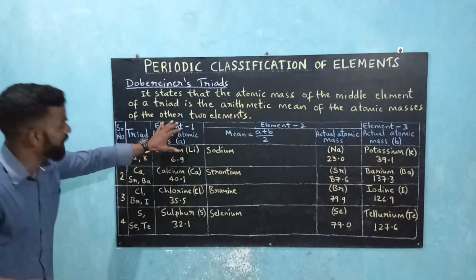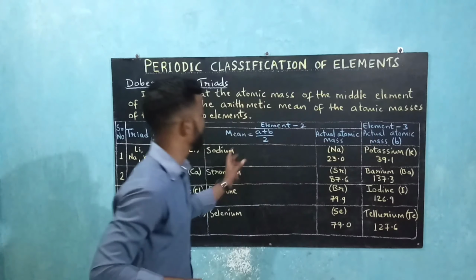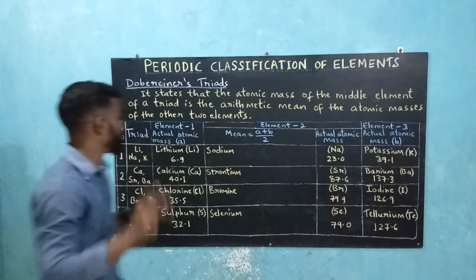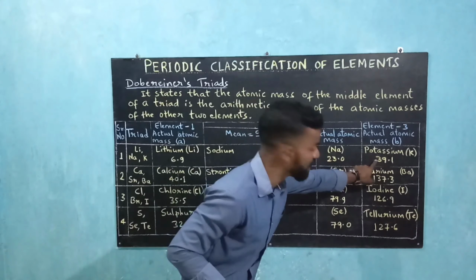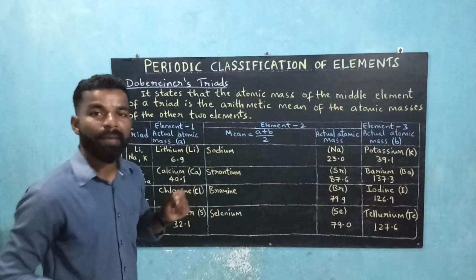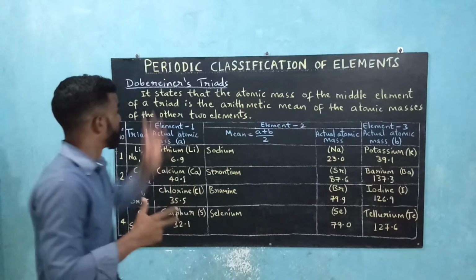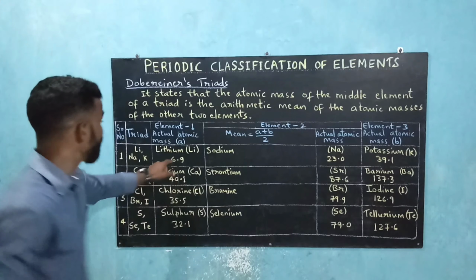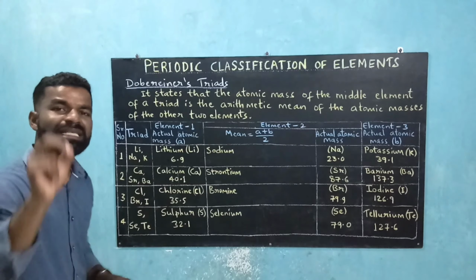So if I show this column for element 1, element 3, and this group for element 2, then if you add the mass of the first element with that of the third element and divide it by 2, you get the atomic mass of the middle element, which is the second element. This was Dobereiner's triad. He called these elements that he arranged in one group triads.